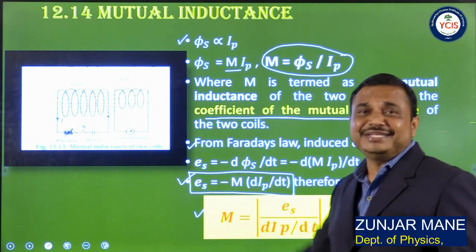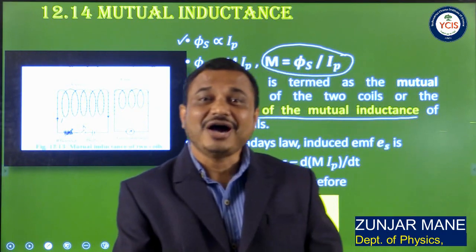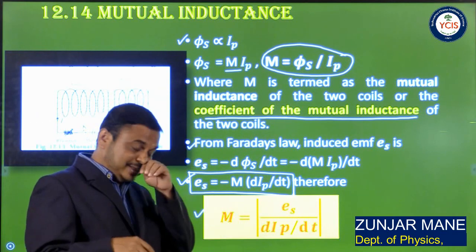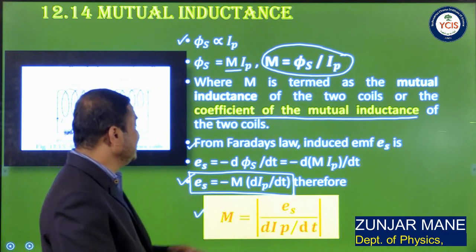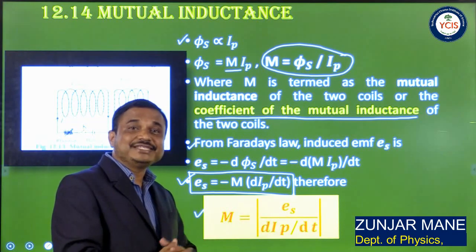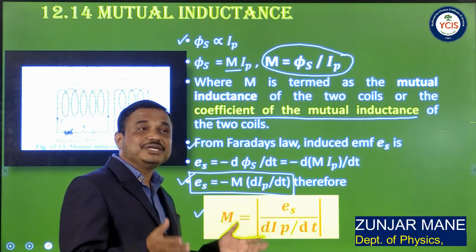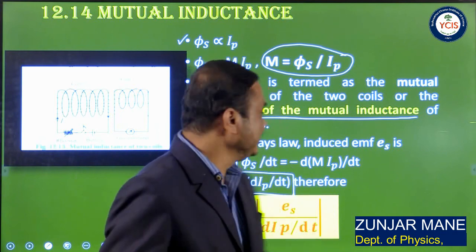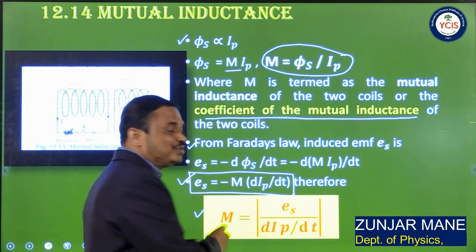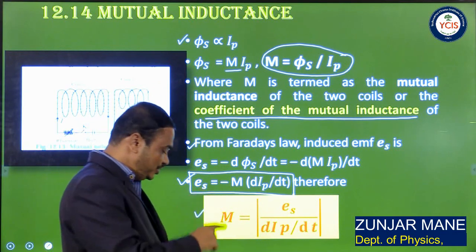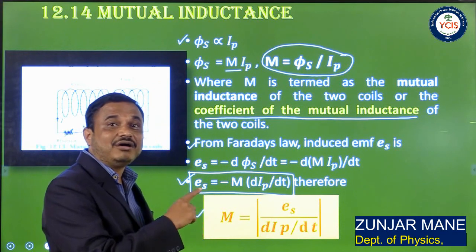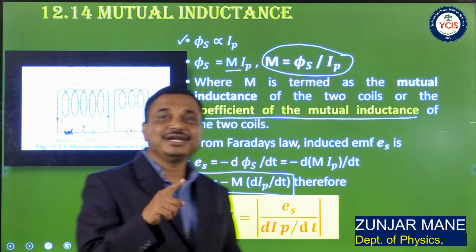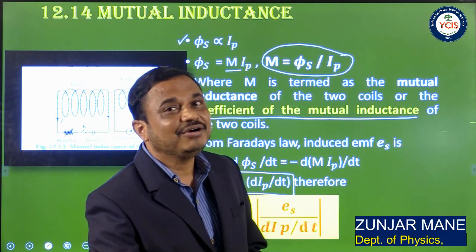So what is M? That is the coefficient of mutual inductance. Now how can we define it? The coefficient of mutual inductance can be defined as the ratio of induced EMF in a secondary circuit to the rate of change of current flowing through the primary circuit or coil 1. So once again, the coefficient of mutual induction is the ratio of induced EMF in the secondary circuit or coil 2 to the rate of change of current flowing through the primary circuit or coil 1.